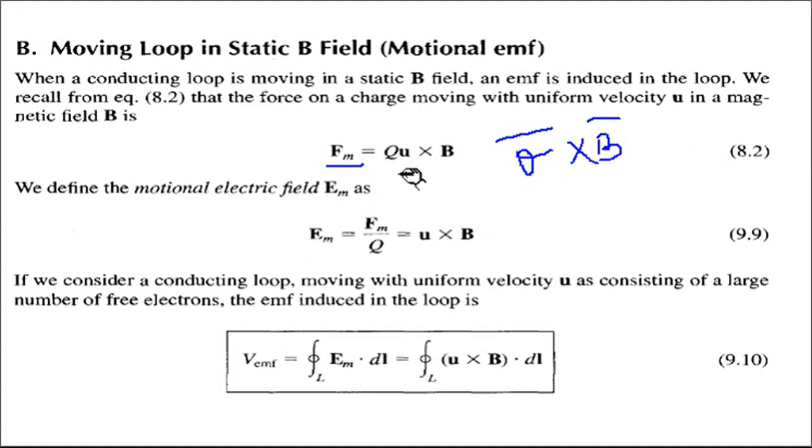So if I take this Q to the denominator, it forms Em. So E suffix m is the electric field induced due to magnetic action. So it is v bar cross B bar, and EMF is equal to the closed integral of Em bar dot dl bar, so v bar cross B bar dot dl bar. This is the second type of EMF, which is motional EMF. So a short note or simple theory question can be asked: what is transformer EMF and what is motional EMF. So you can directly write this transformer EMF, what we have discussed in the last slide, and this motional EMF.